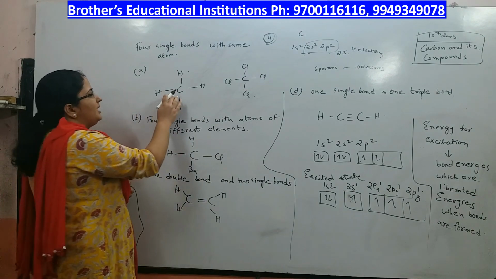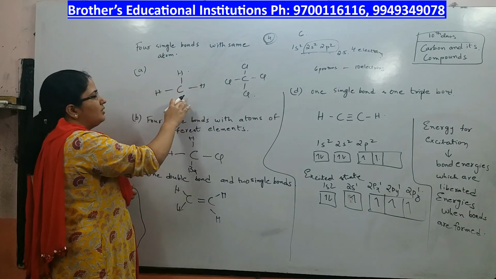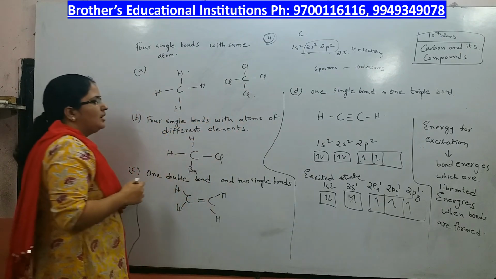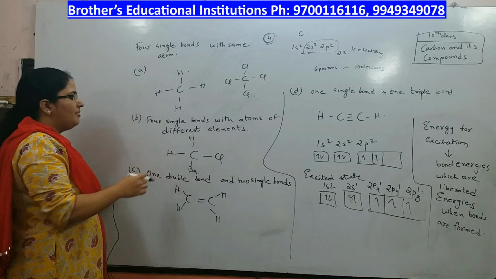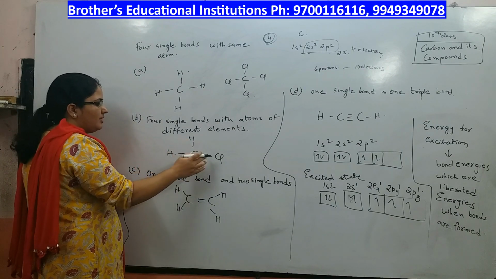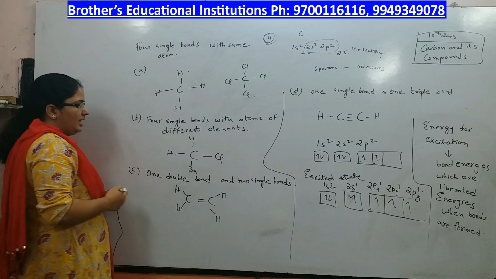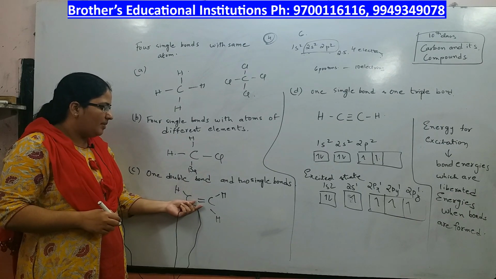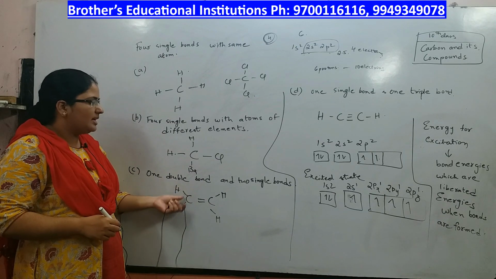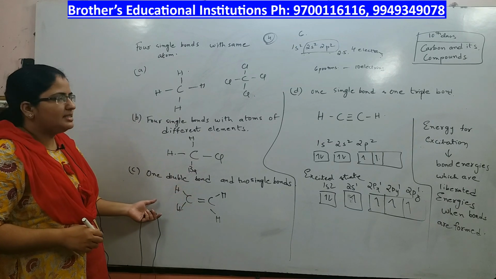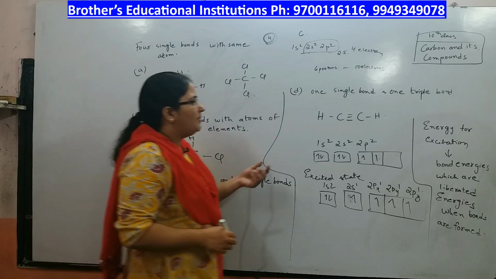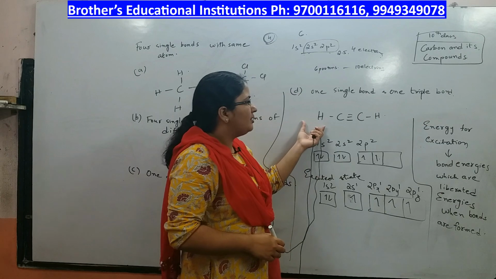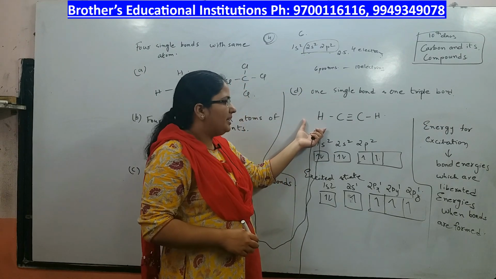Here carbon can form 4 single bonds with 4 hydrogen atoms. It can form 4 covalent bonds with 4 chlorine atoms. It can form 4 single bonds with 2 hydrogen atoms, 1 chlorine atom and 1 bromine atom. It can form a double bond with a carbon atom and 2 single bonds with 2 hydrogen atoms, so that the tetravalency is satisfied. Or it can form a triple bond with 1 carbon atom and 1 single bond with a hydrogen atom. So, this can happen like this.